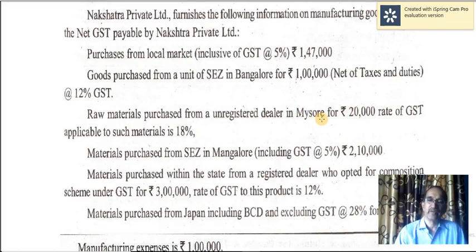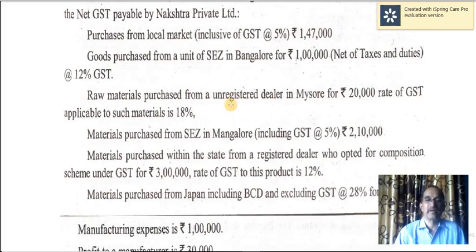Then raw materials purchased from an unregistered dealer in Mysore, 20,000. So this should be included in transaction value. But this is called reverse charge. When you purchase from an unregistered dealer, the responsibility of paying the taxes will be on the purchaser, not on the seller. Therefore, this is called reverse charge transaction. How it is considered while computing taxes we'll see, but this is to be included under transaction value.